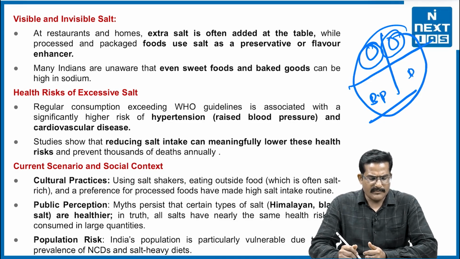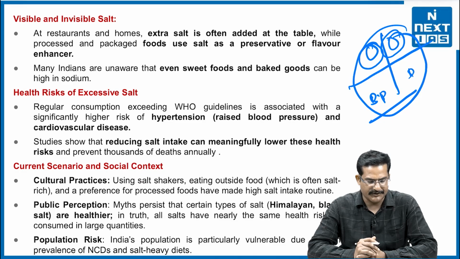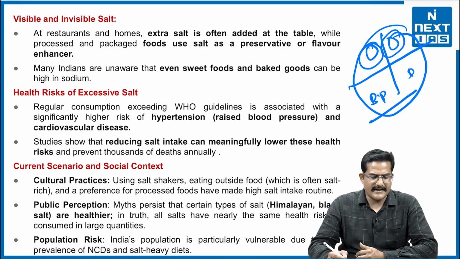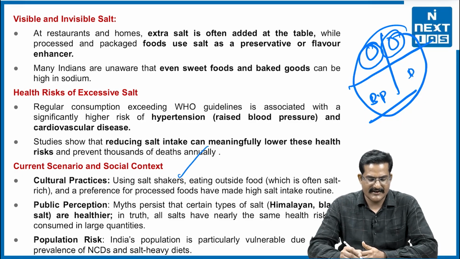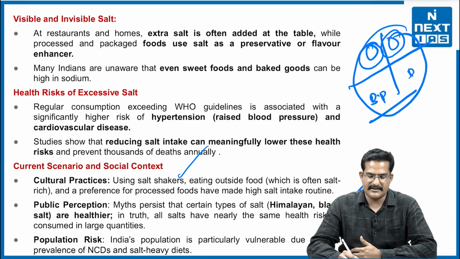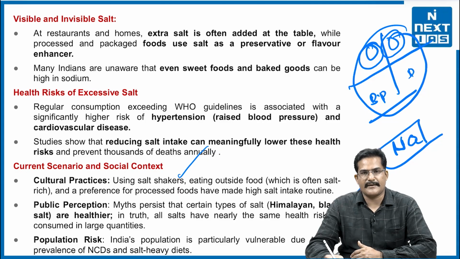Now we have already discussed the impact of extra salt: hypertension, heart diseases, kidney failure, all these happen due to these things, right. Now what is the current scenario in the social context? We generally have cultural practices of using salt shakers, eating outside food which is often salt infused, right, and there is a public perception during Navratra time. So we generally consume Himalayan black salt or rock salt, which is considered healthy, but that is not the case, right. They also contain this criminal that we call sodium, and wherever there is sodium, there will be chances of hypertension and all, right.